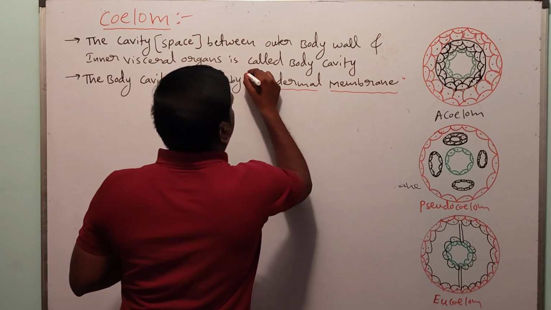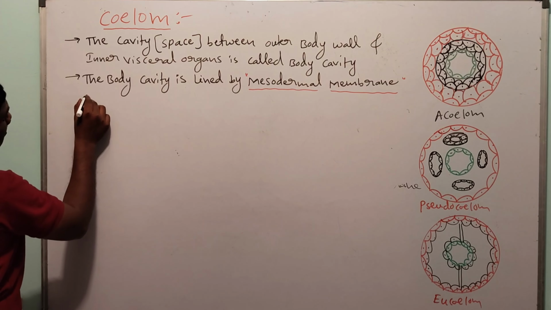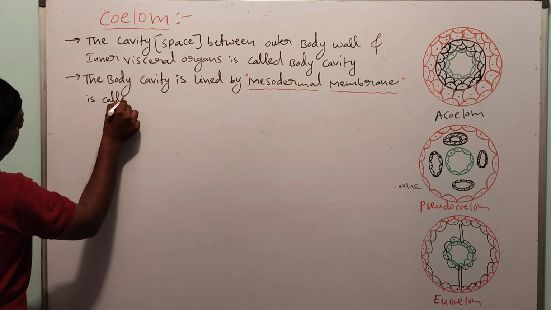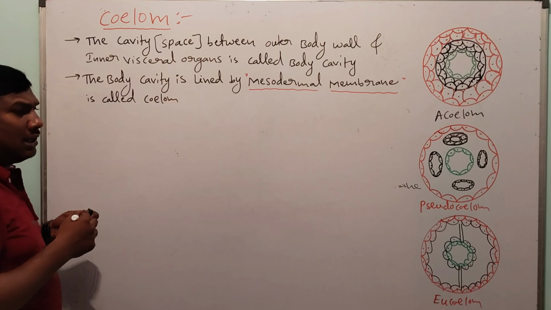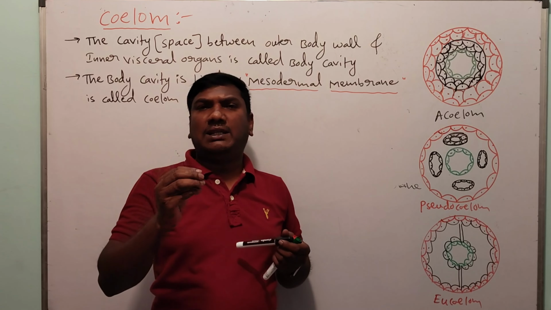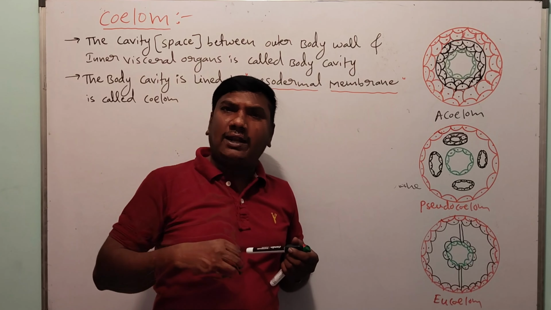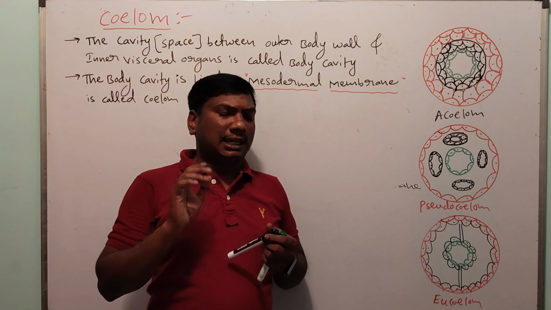The body cavity lined by the mesodermal membrane is called coelom. Coelom means the space between the outer body wall and inner visceral organ. The space is called body cavity. This body cavity is lined by the mesodermal membrane, that is called coelom.